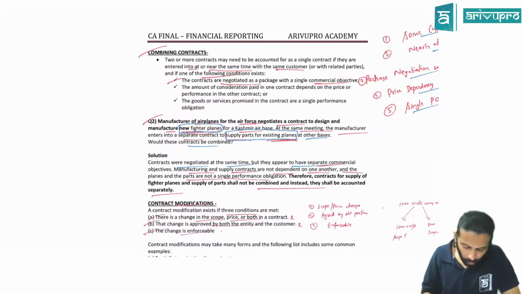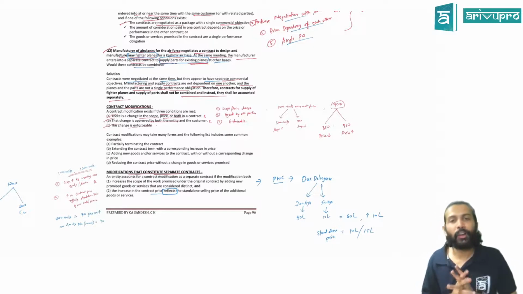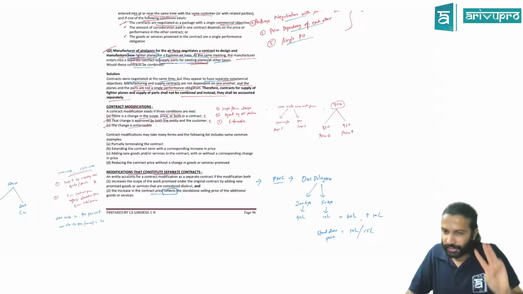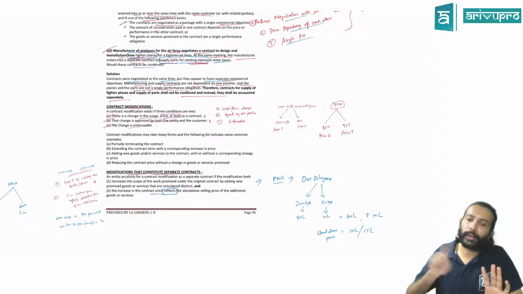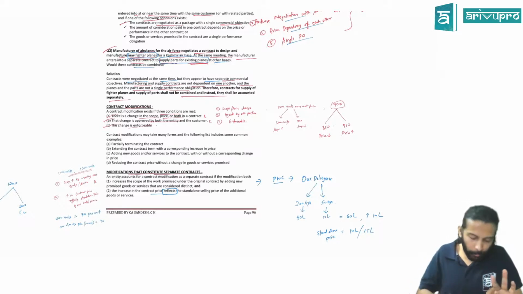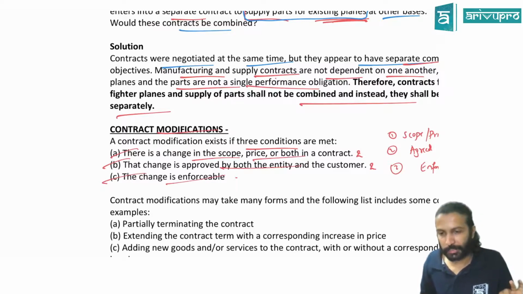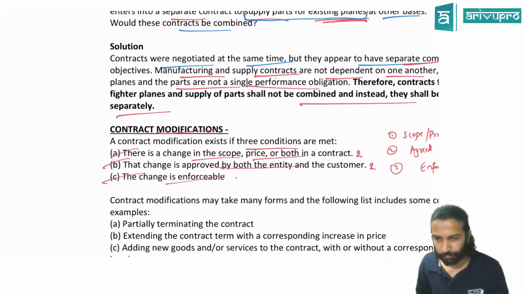Then we came to the most important part, which is modification. Contract modification means altering the terms. You can say the contract is modified provided 3 conditions are satisfied. What are those 3 conditions? One, the scope or the price should have changed, or both. Two, this change should be approved by all the parties in the contract. Three, the change should also be enforceable. If these 3 are satisfied, you can say the contract has been modified.